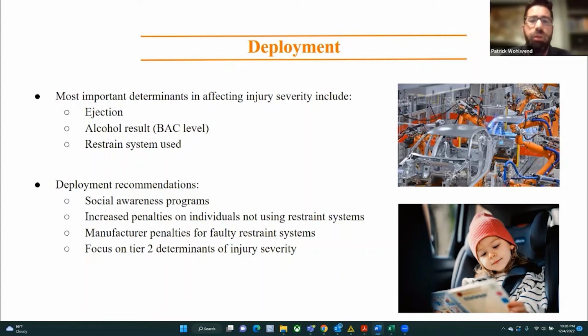Additionally, we can also work with lawmakers to enact harsher penalties for manufacturers who do not adhere to proper seatbelt guidelines or are found to have faulty seatbelts. Now, this may cause small increases in cost to manufacturers, understandably, to place that secondary check in the manufacturing process, but it could very well save lives.